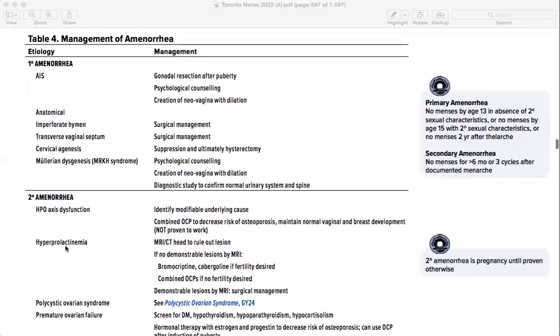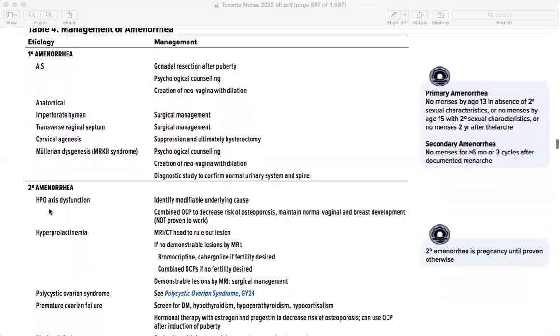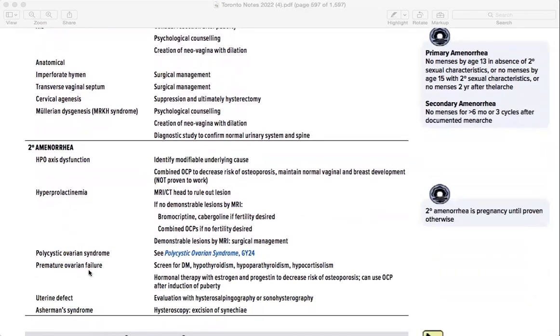In secondary amenorrhea, you have to rule out hyperprolactinemia, HPO axis dysfunction, PCOS, primary ovarian failure, uterine defect, and Asherman syndrome. In HPO axis dysfunction, you have to see the underlying cause. You treat the osteoporosis, and to maintain a normal vagina, you prescribe OCPs. For hyperprolactinemia, you do MRI, CT to rule out if there is any tumor going on.